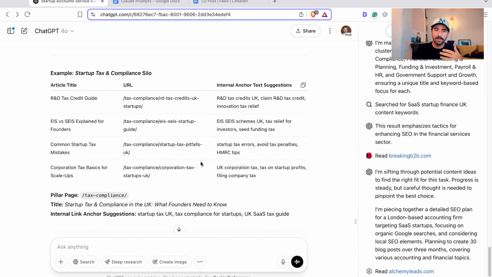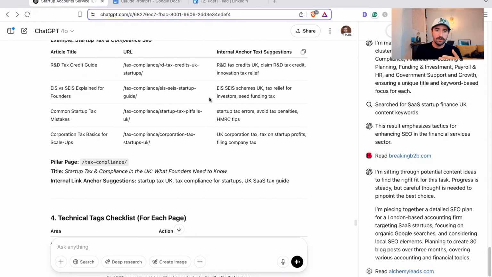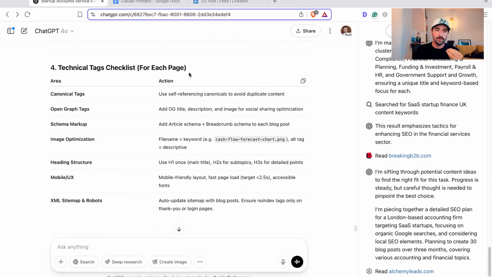You can get more in depth than that once you've got your website and your content strategy built. It's got everything you need here to start building out the technical side as well, and the links you need to point to each page. So this is EIS versus SEIS explained for founders. And these are the words you need to use, the anchor text you need to use in links from other pages and other blog posts to link back to this page to give yourself a really good SEO boost.